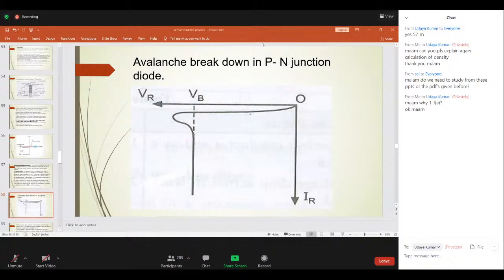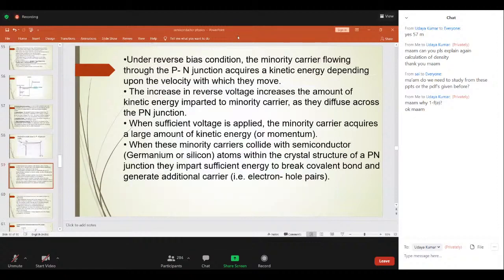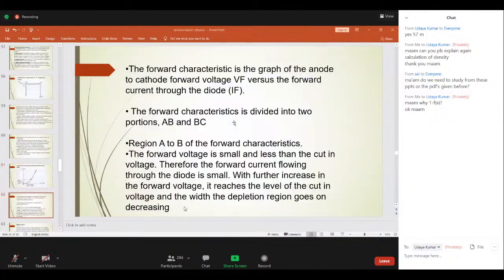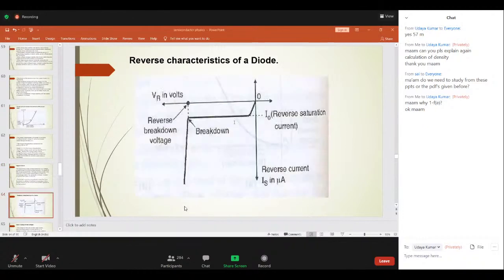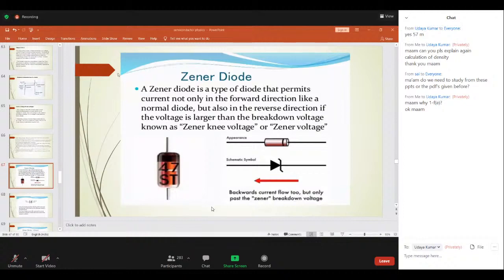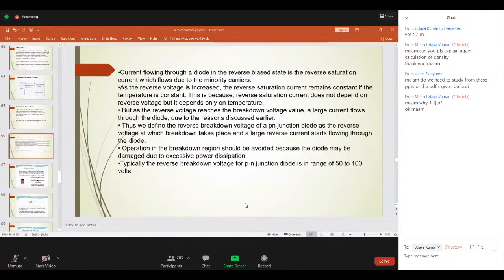Whereas in case of VI characteristics, you have to draw the forward bias circuit and explain the forward biased characteristics, and draw the reverse biased circuit and explain the reverse biased characteristics. Got it? So this is an essay type question. Please properly go through the answers. In detail, I gave everything. Please go through the PPT. So this is all about your PN junction diode.